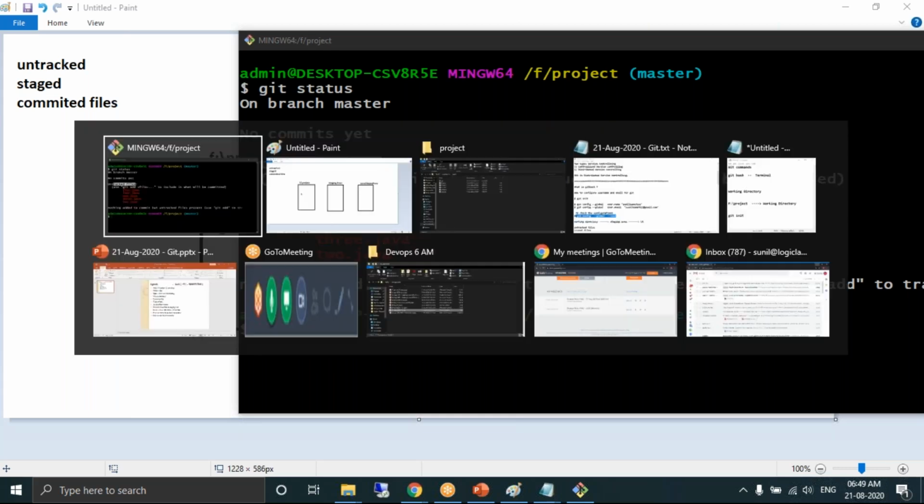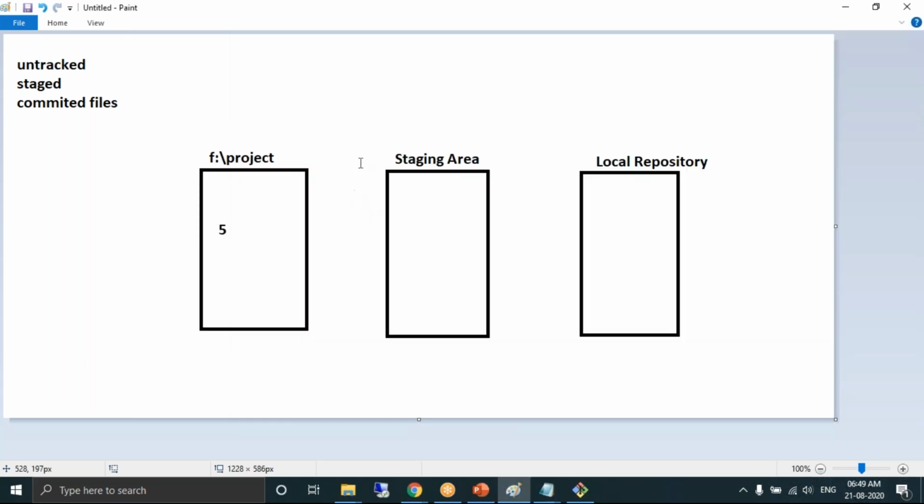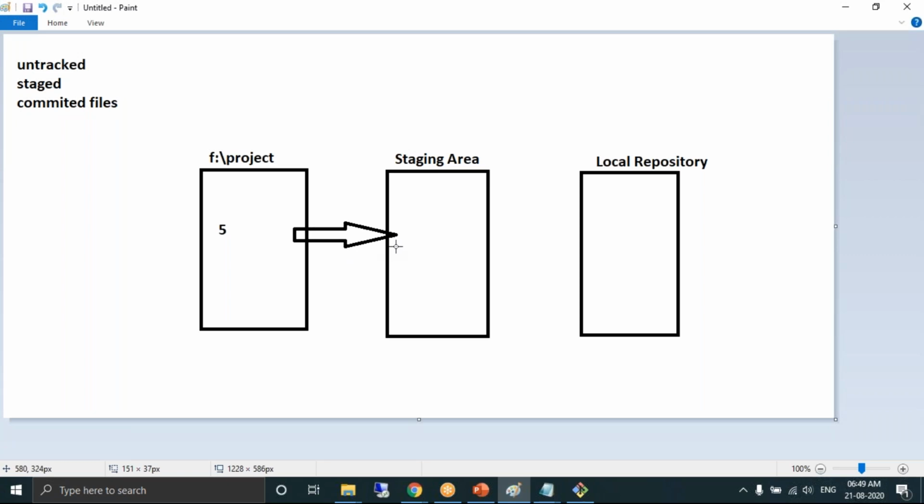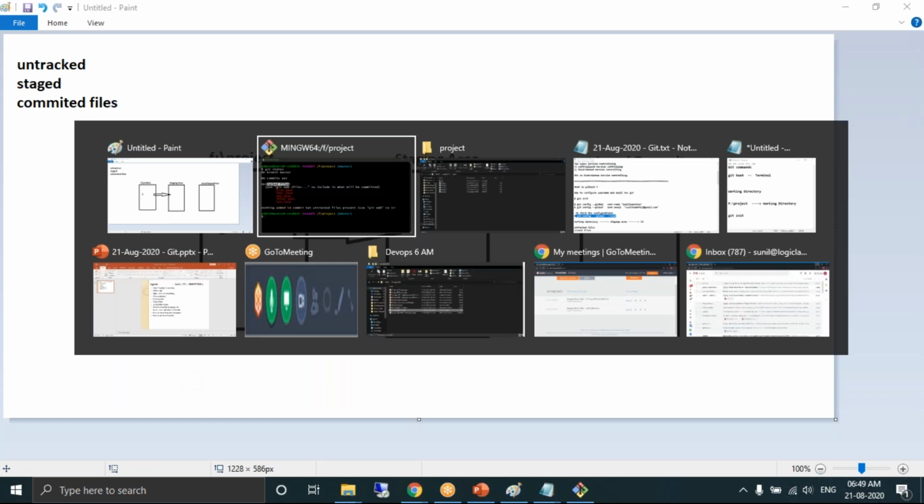Okay, so Ananya, the next responsibility, what should the developer do? How many untracked files do we have? As you know, there are 5 untracked files. Now, what should the developer do? He should move his untracked files to the staging area. Okay. I'll do it. Look at this.